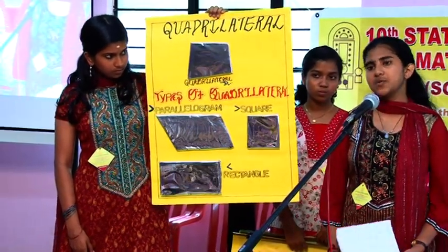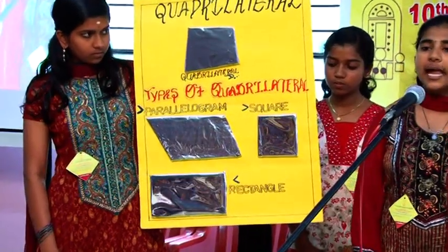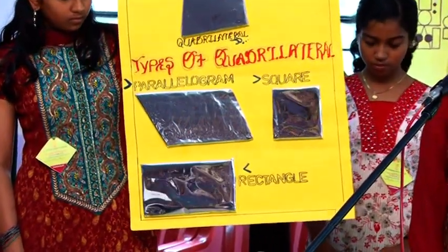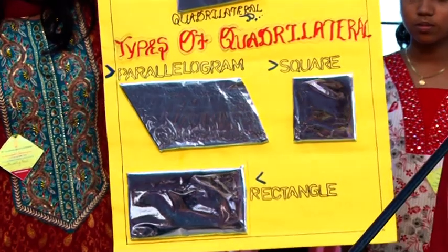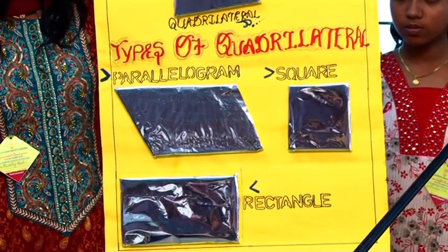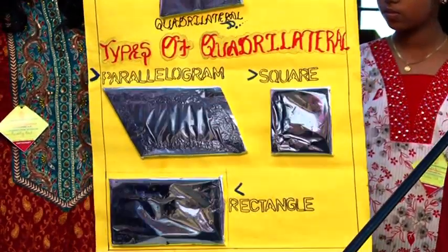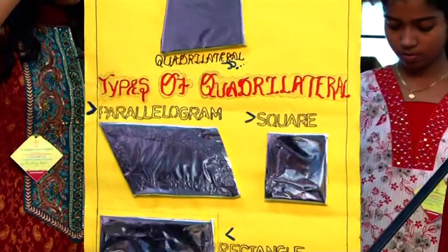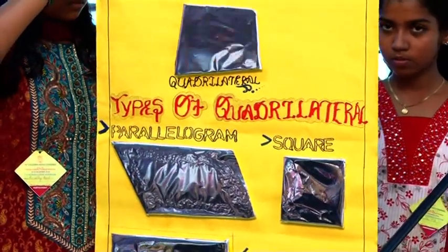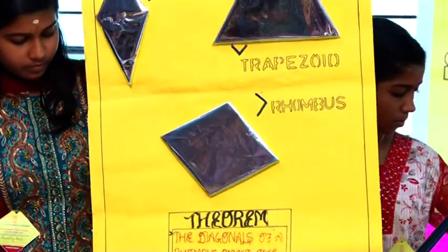There are different types of quadrilaterals. The first one is a parallelogram. A parallelogram is a quadrilateral with 2 pairs of opposite sides parallel. Next is a rectangle. A rectangle is a parallelogram with one angle 90 degrees. Next is a square. A square is a parallelogram with all sides equal. Next is a rhombus. A rhombus is a parallelogram with all sides equal.